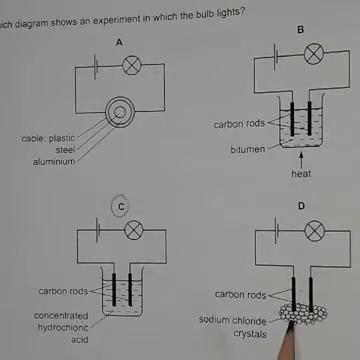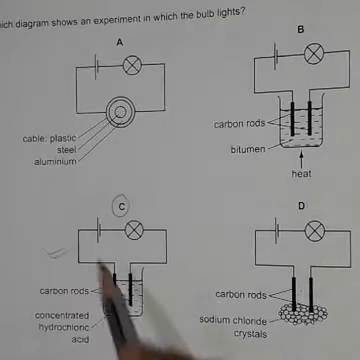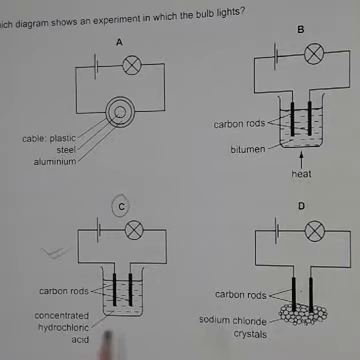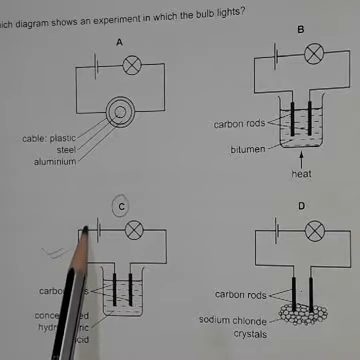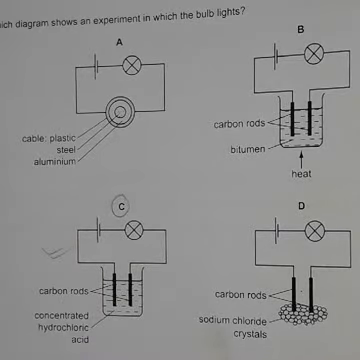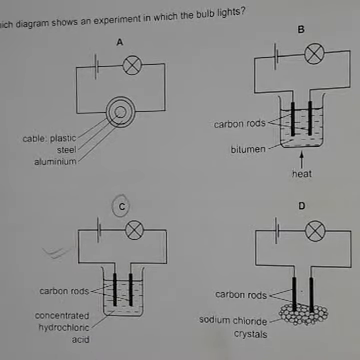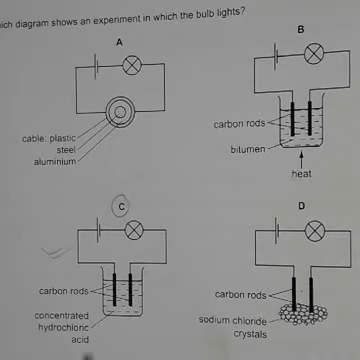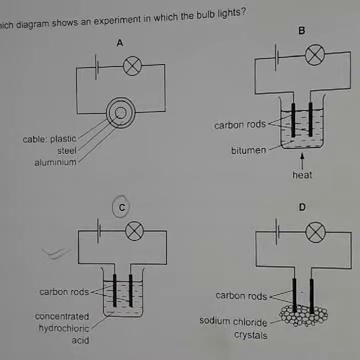Here the fourth one is sodium chloride crystals, salt, an ionic compound in solid state, which does not pass electricity. Only this is the correct one. Here you have concentrated hydrochloric acid, electrodes, copper wire connected with the battery and bulb. So in the third case only the bulb lights. Okay, so C is the answer.